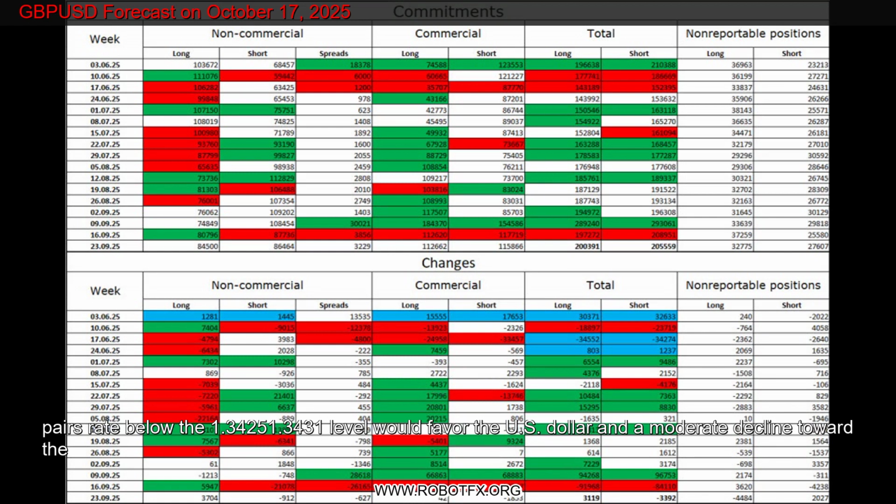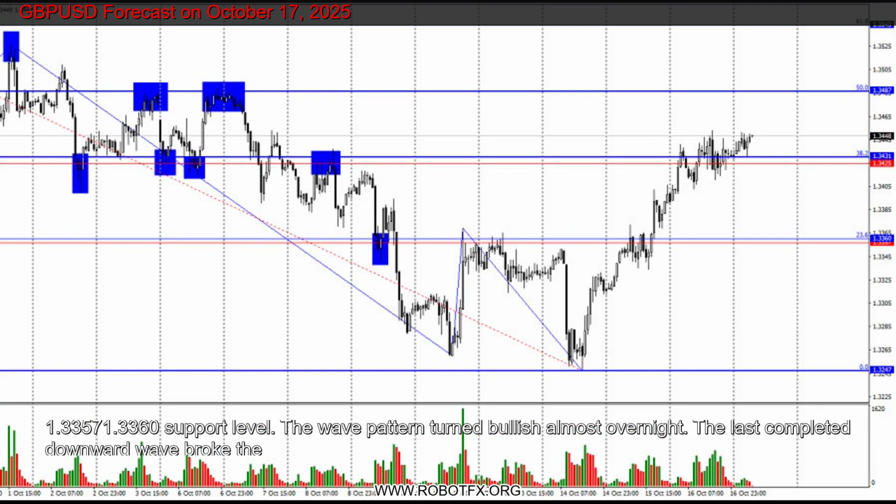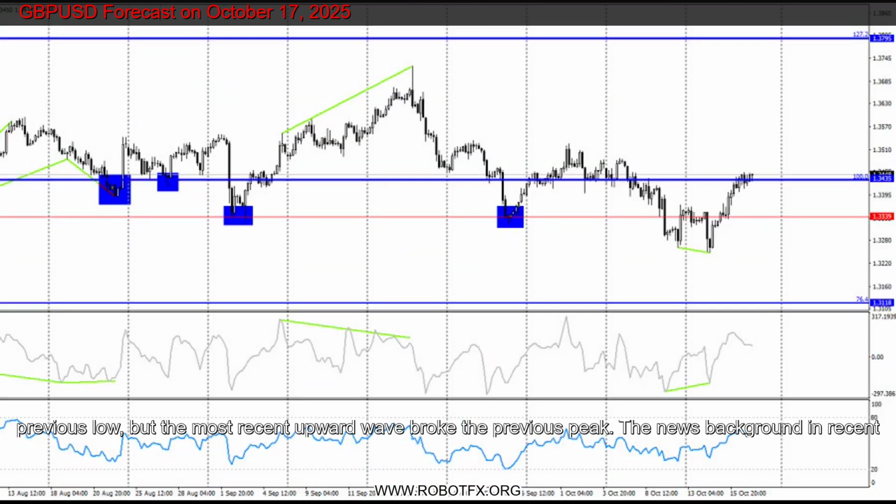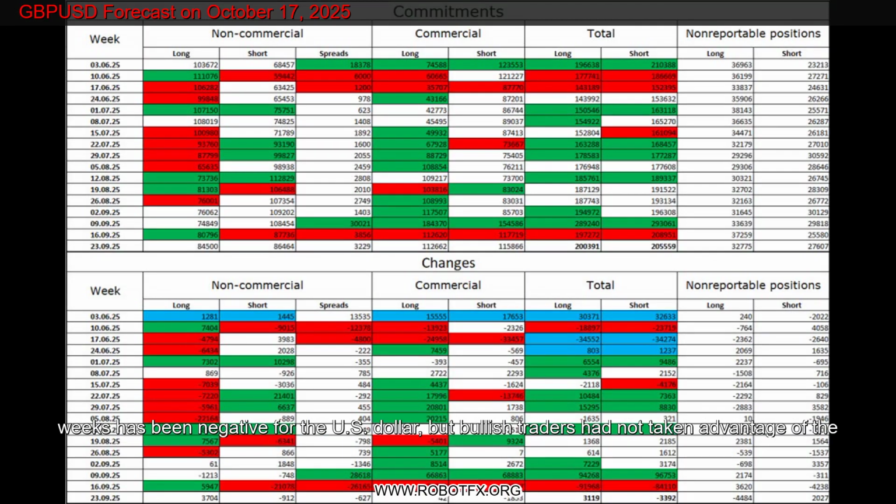The wave pattern turned bullish almost overnight. The last completed downward wave broke the previous low, but the most recent upward wave broke the previous peak. The news background in recent weeks has been negative for the US dollar, but bullish traders had not taken advantage of the opportunities to advance until now. They are finally beginning to spread their wings.